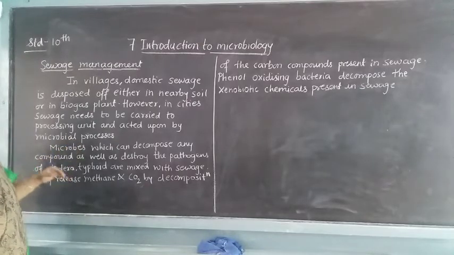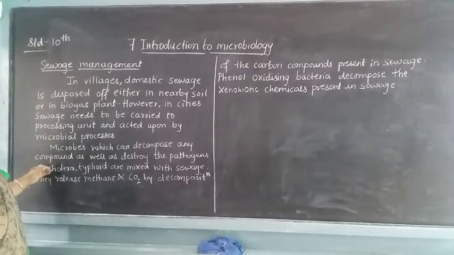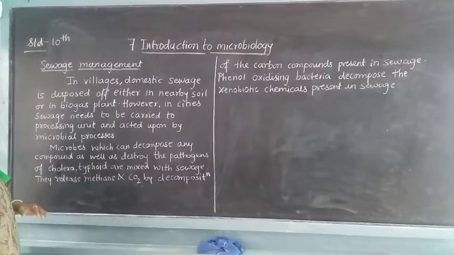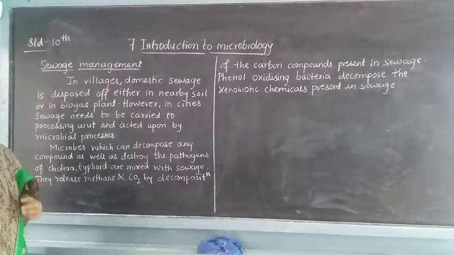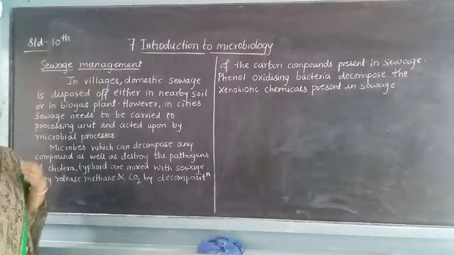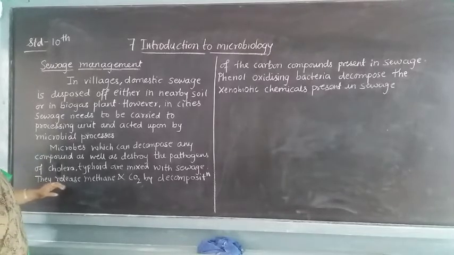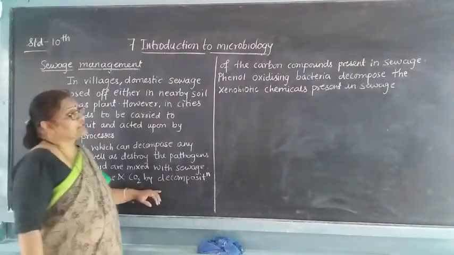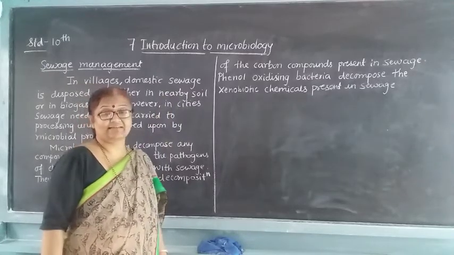Microbes can dispose of compounds as well as destroy the pathogens of cholera and typhoid that are mixed with the sewage. So the sewage has various types of microbes, and these microbes cause various diseases like cholera or typhoid. They release methane and CO2 by decomposition of the carbon compounds present in the sewage.